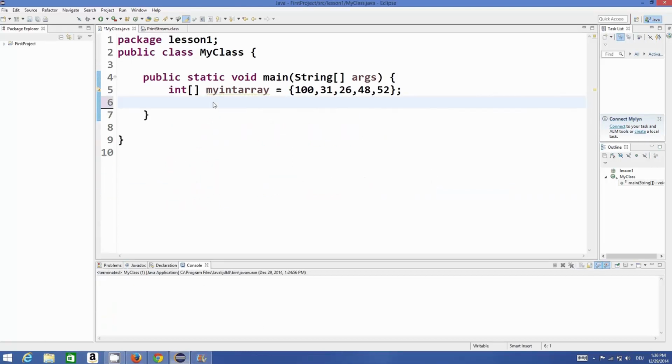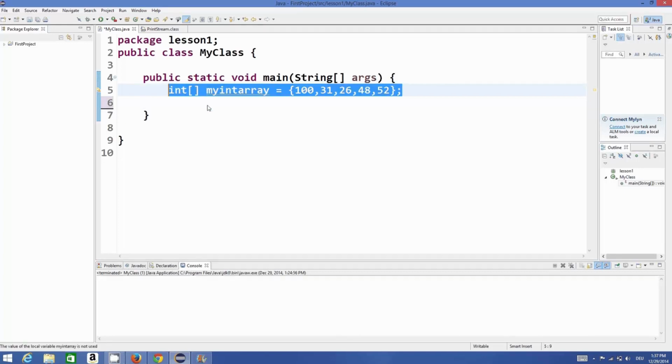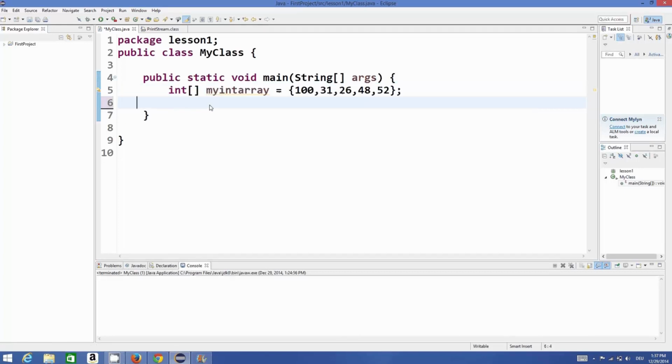How to use for loops in Java. First of all, how to declare a for loop. A for loop is the same as a while loop or do while loop in a way that it executes the same code again and again until some condition is met. But in here you have more control over your conditions.